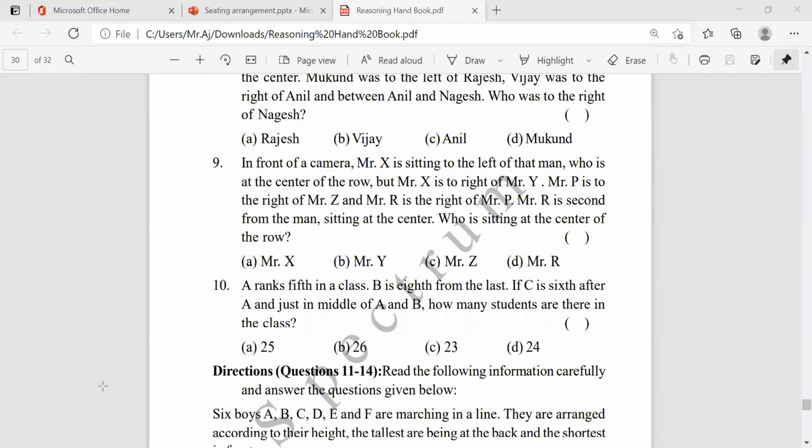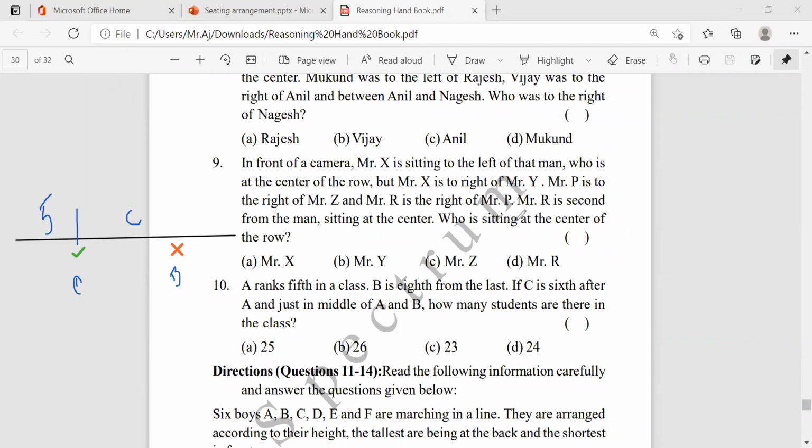Okay, see here. Now I understand this one. So this is the class. This is the class one, and A is here, and B is here. In A and B, in between, middle of A and B, C is here. Okay. And A rank is 5. That means up to here 5 members is there, including A.